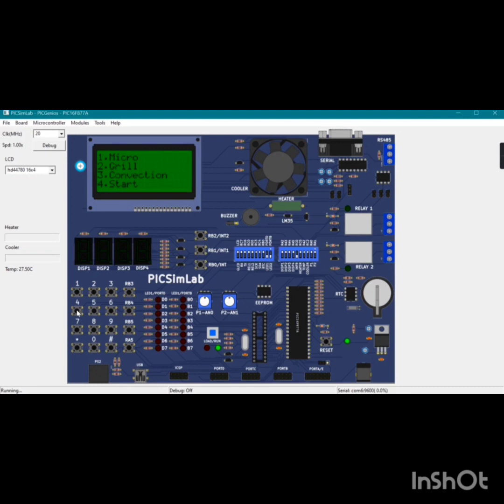So this was all about the project implementation and the project demo.